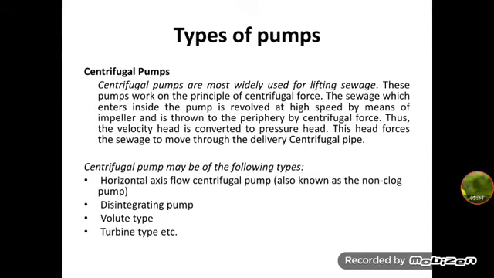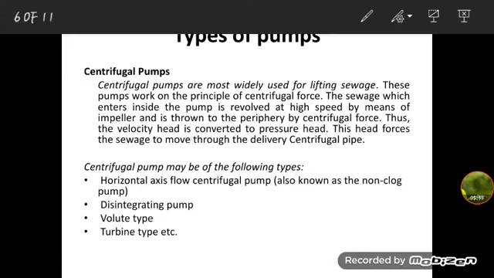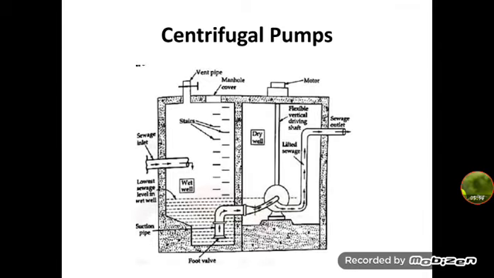Also, the centrifugal pumps may be installed either submerged, that is in a wet well, or in a dry well. If you see this diagram, you can easily understand. This is the wet well and this is the dry well. Wet well means the room where the sewage is collected, and dry well is where there is no water, it is free from water, and the pump and motor room is maintained. That is called the dry well.